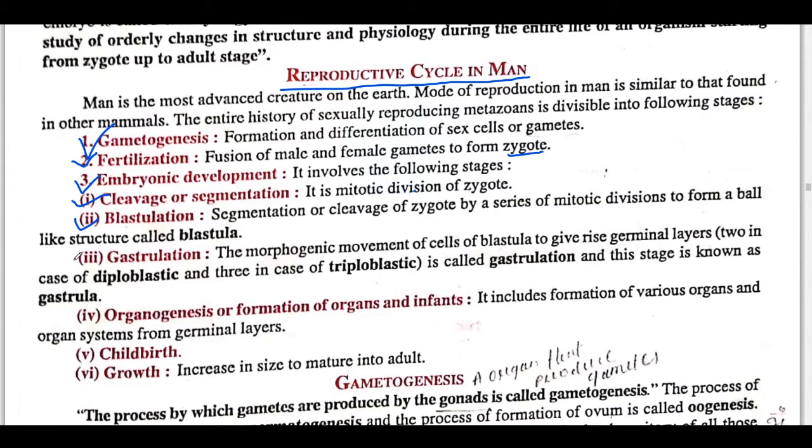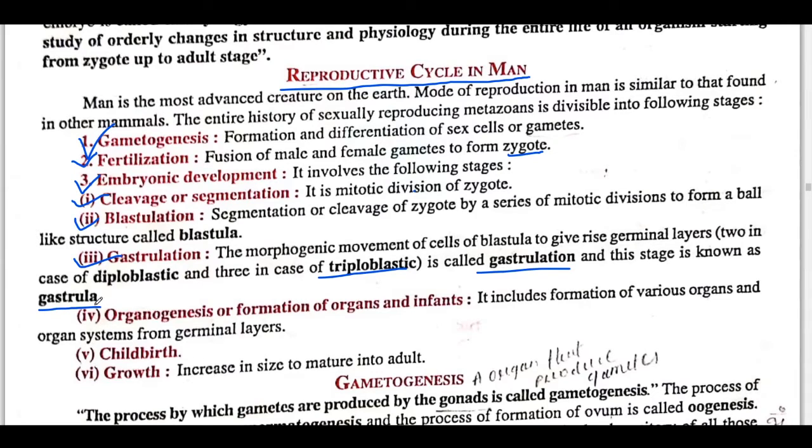Okay, third is gastrulation. Gastrulation means the morphogenetic movement of the cells of blastula to give rise to germinal layers, means the formation of layers will occur. If we are talking about germinal layers, if there are 2, then it is diploblastic, and if there are 3, that is called triploblastic. So all these things are called gastrulation, right? So this stage is known as gastrula.